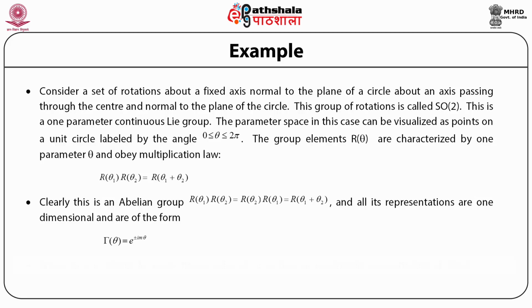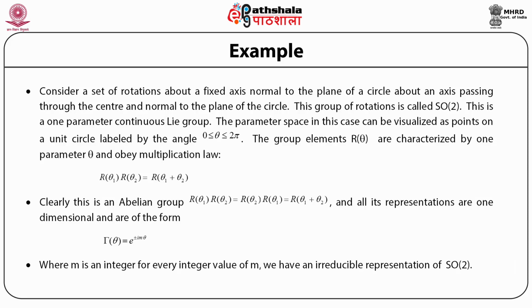And since it's an abelian group, we have seen in the earlier modules that all its representations are one-dimensional. All the representations of the group SO(2) are one-dimensional, and they are of the form gamma(theta) equal to exponential plus or minus i m theta, where m is an integer. For every integer value of m, we have an irreducible representation of the group SO(2).